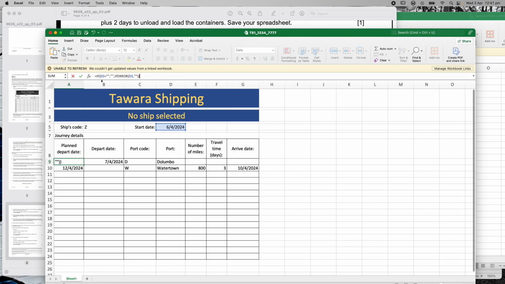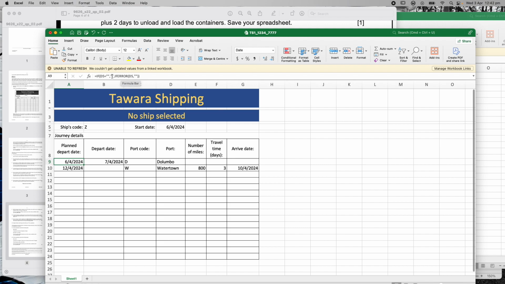Let's have a look. So, if D5 equals nothing, in other words, nothing has been typed into here, then we want nothing coming out in here. However, if there's an error in D5, then we also want you to put nothing down there because I don't want to show any errors. So that should be right. Let's hit enter. Okay, so that's correct. I'll just show you that formula one more time. If D5 has nothing in it, then we're going to put nothing as the answer, which would be the true response. The false response would be if there's something in there, if there's an error, we're going to put nothing, but otherwise we're just going to put D5.